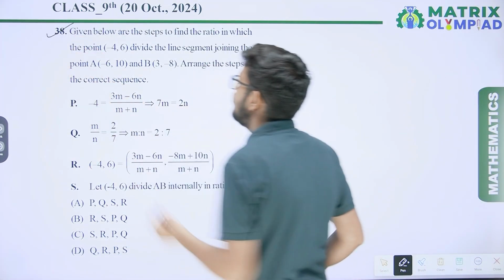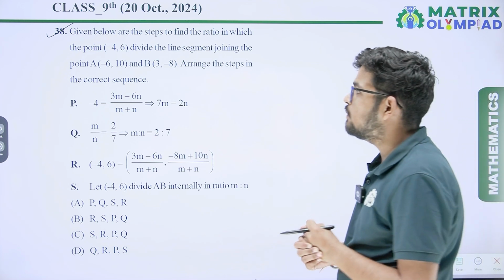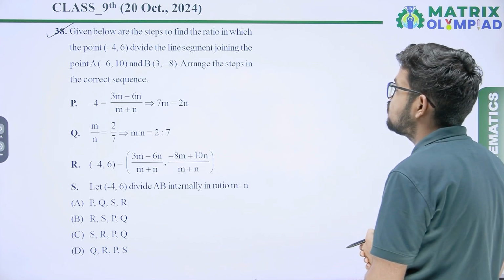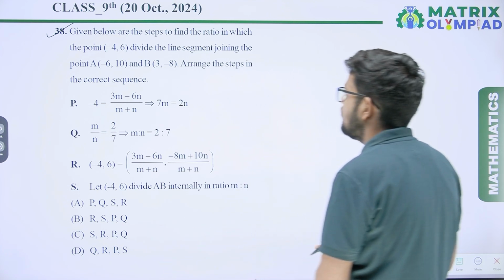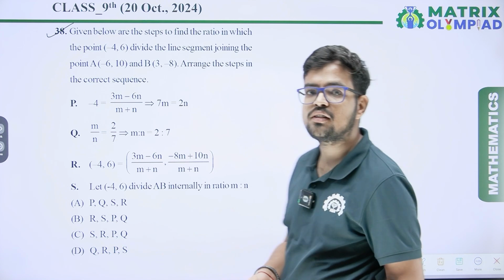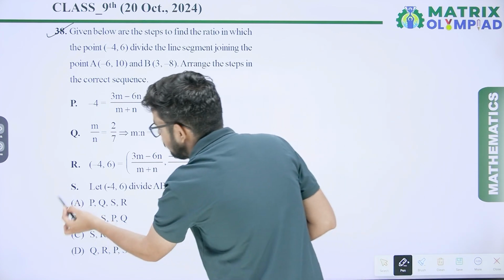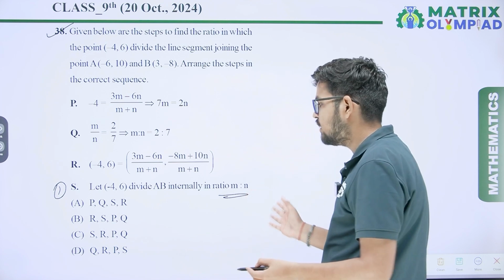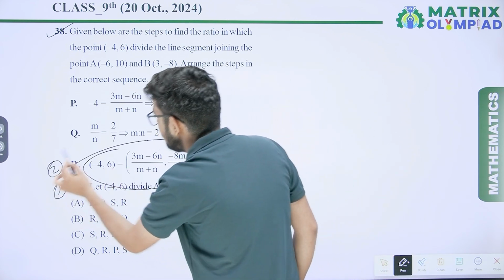Question number 38. Given below are the steps to find the ratio in which the point minus 4, 6 divides the line segment joining the points A minus 6, 10 and B 3, 8. Arrange the steps in correct sequence. So first of all, we have to decide in what ratio it is dividing. Just assume it is dividing in ratio m:n. So S will be the first step. After that, we will put in the section formula, and this is the solution of the section formula. So this is the second step.